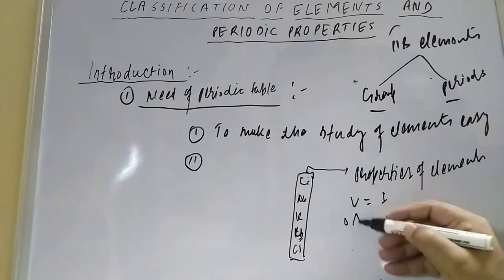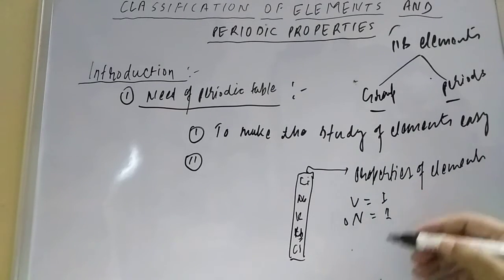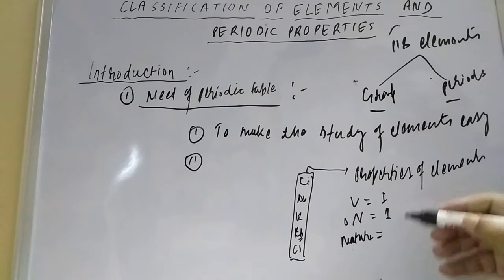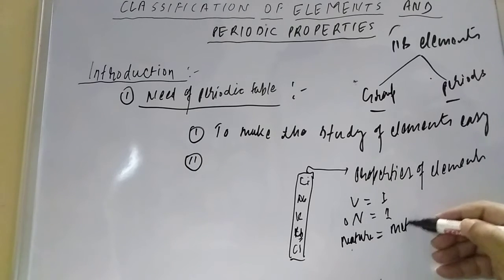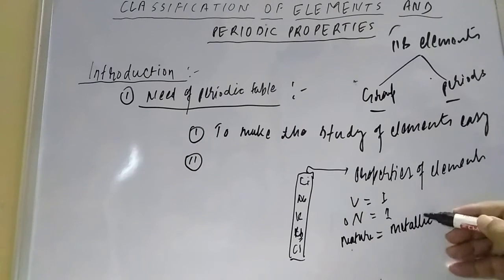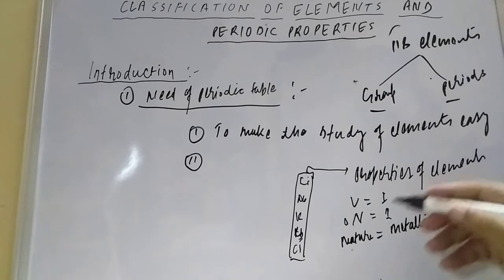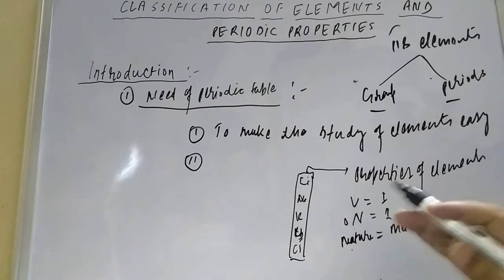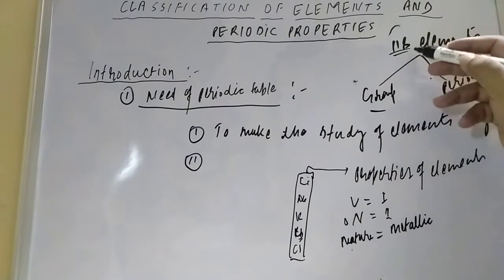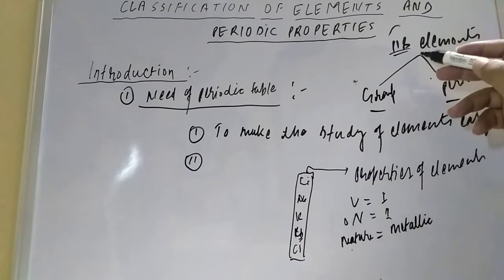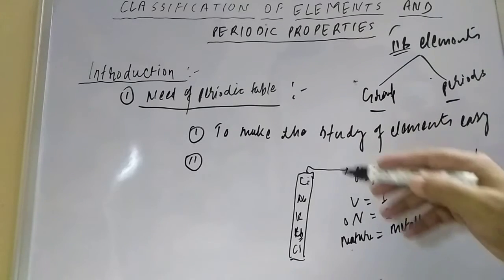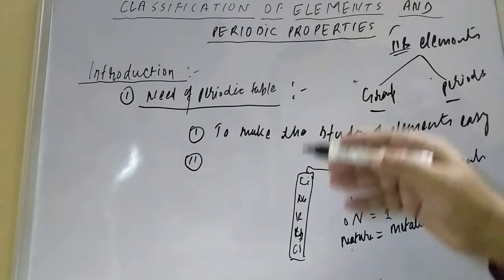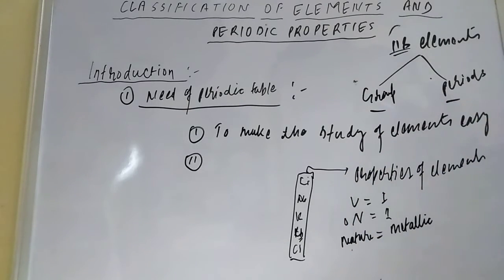Okay, oxidation number also will be one. And in nature, if you want to know the nature, it is all metallic. So when you are studying, n number of properties can be derived from this group. What is happening, student? If you are studying eight elements one by one, it will take huge time. But when you classify, you study only a few elements, and the properties of other elements you can easily understand.